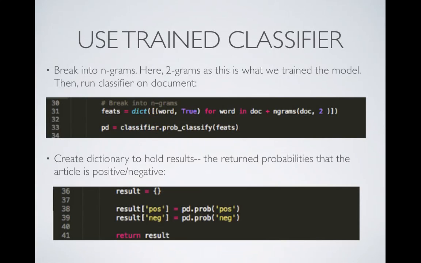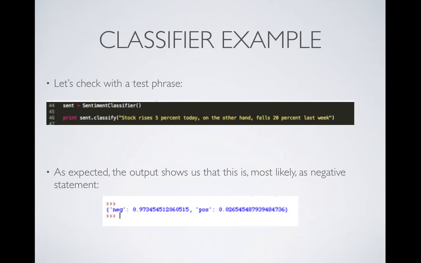And again, break it into n-grams. 2-grams is what we trained this model on, so 2-grams is what we should feed into it. And then we run the classifier on the document. Then we create a dictionary to hold the results. So we can see where it will return the probability positive and the probability negative, and we store that in a dictionary, and then that'll be returned. So now we can check it at the very end of this class with a test phrase.